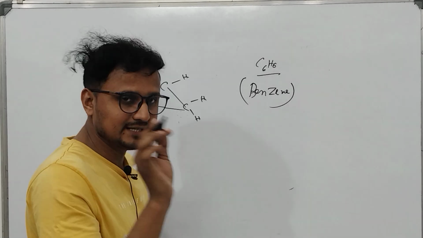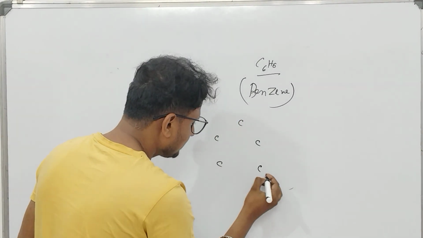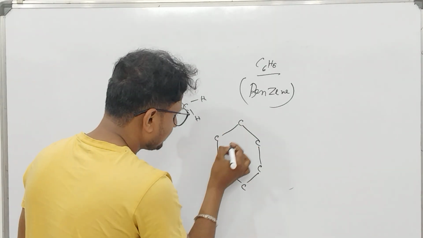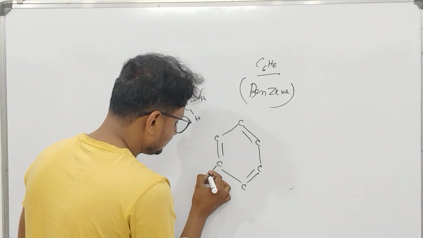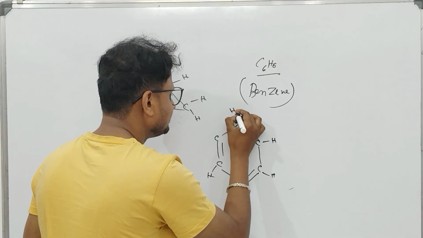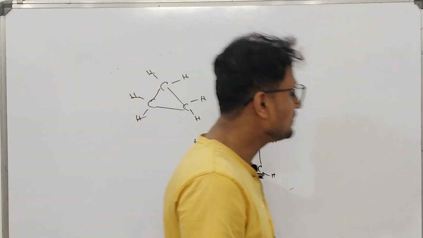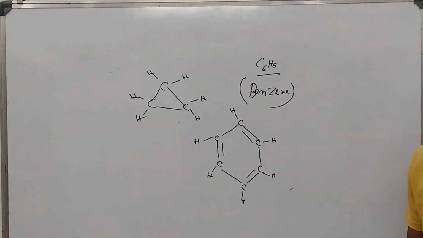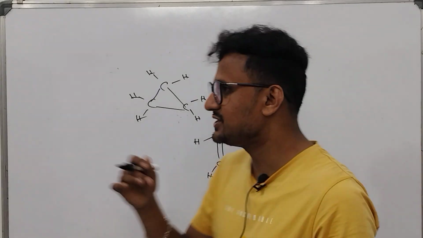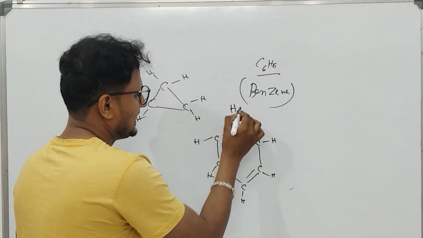Benzene is aromatic. Why? Because it has alternative double bonds which can change its place. This is benzene, and any benzenoid compound is aromatic in nature. If you change any hydrogen with anything, you will still get an aromatic compound.